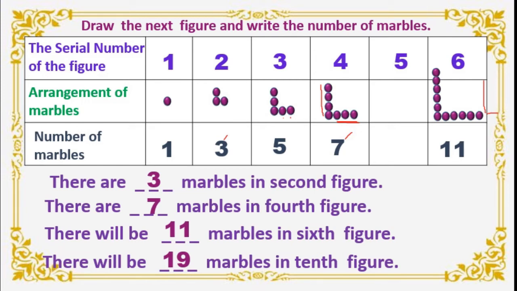Okay. Now we will make the arrangement for the 10th figure. I will take a little fast this one.